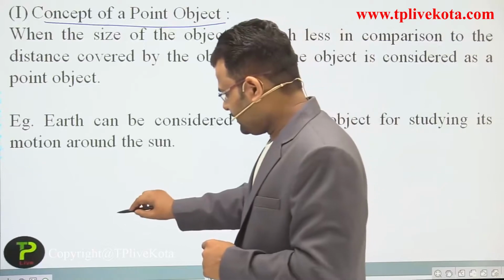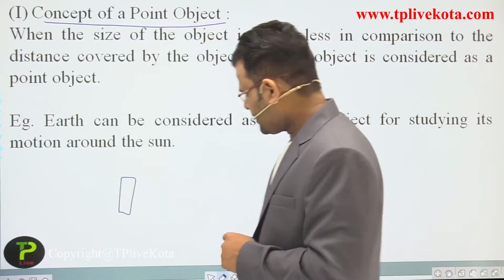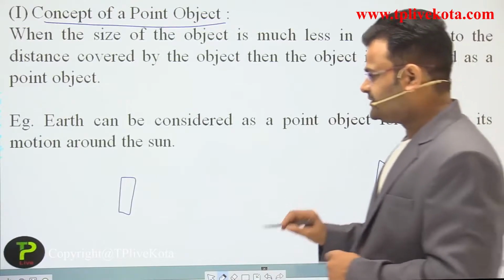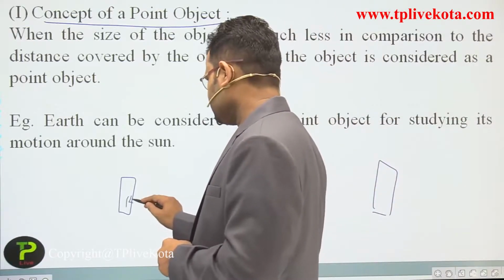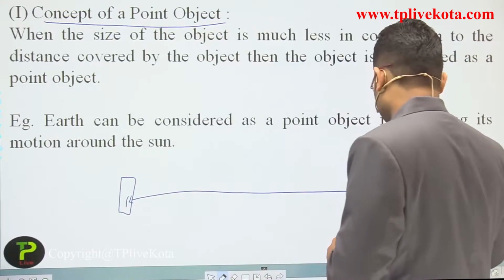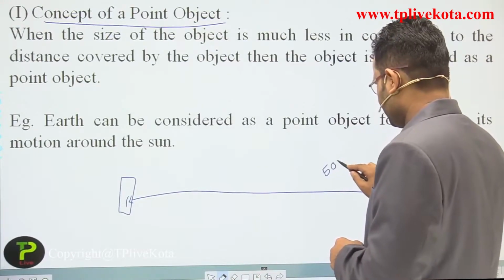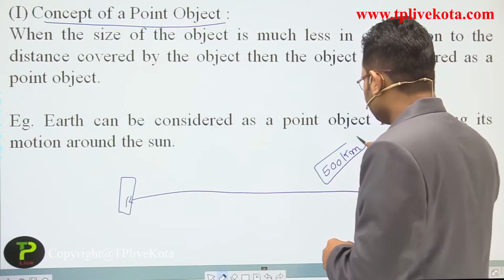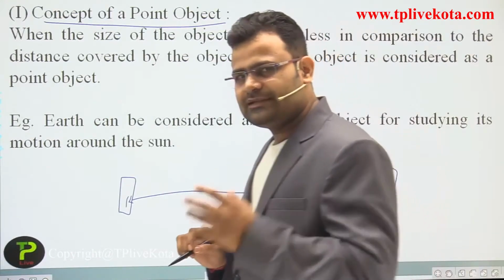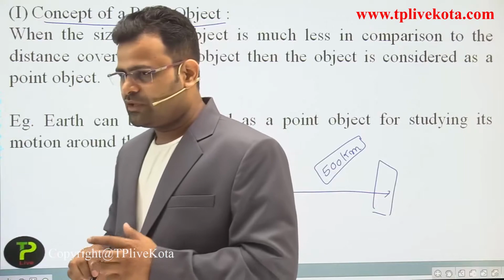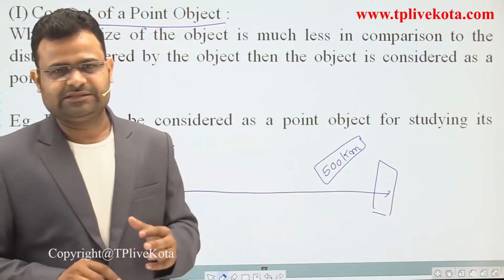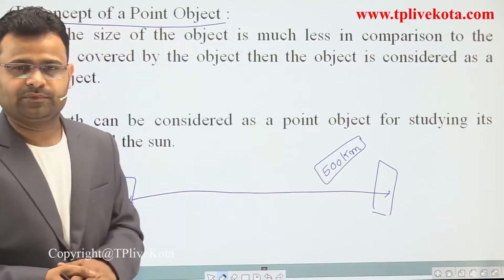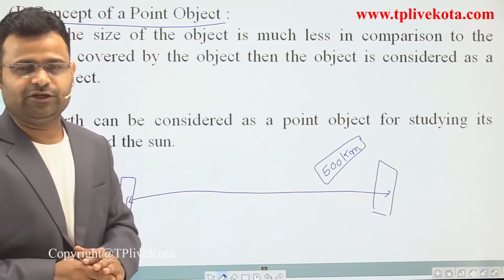Let's suppose that is the first station and that is the second station. If some other person asks how much distance you traveled, you say 500 kilometers.